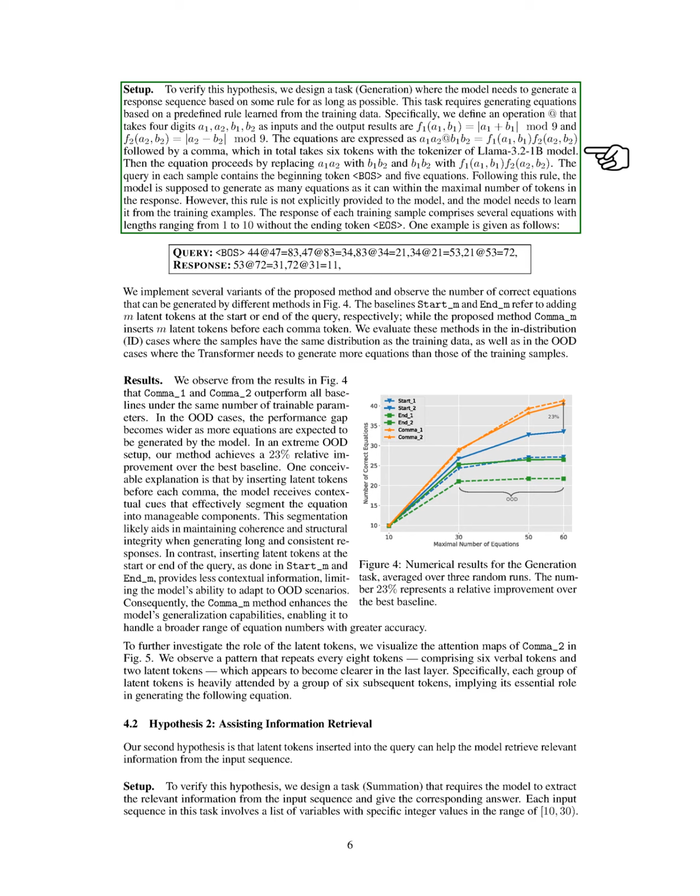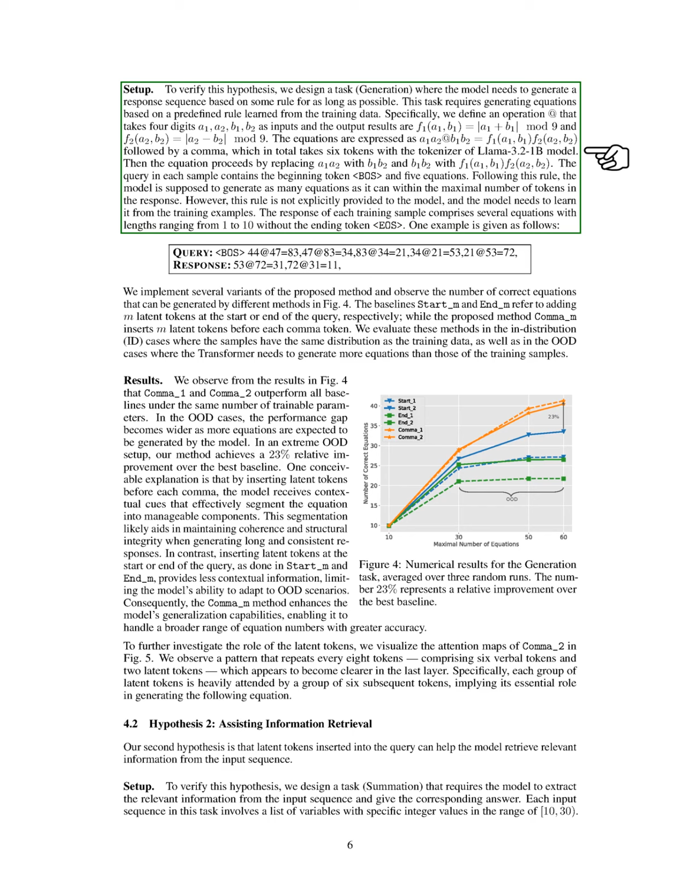The equations are structured in a way that combines these results and is followed by a comma, totaling 6 tokens when processed by the llama-3.2-1b tokenizer. Next, we replace parts of the equation with the results from our operation. Each sample starts with a beginning token and includes 5 equations.